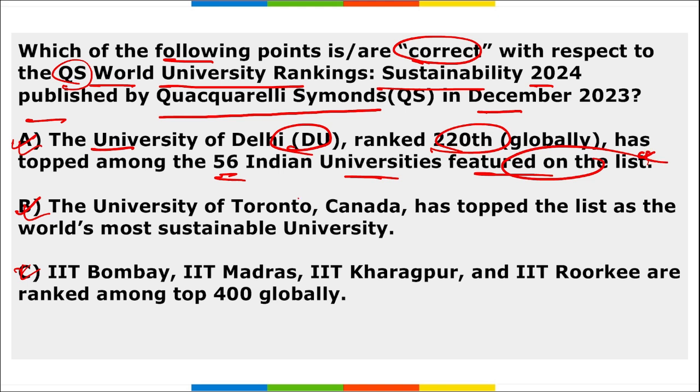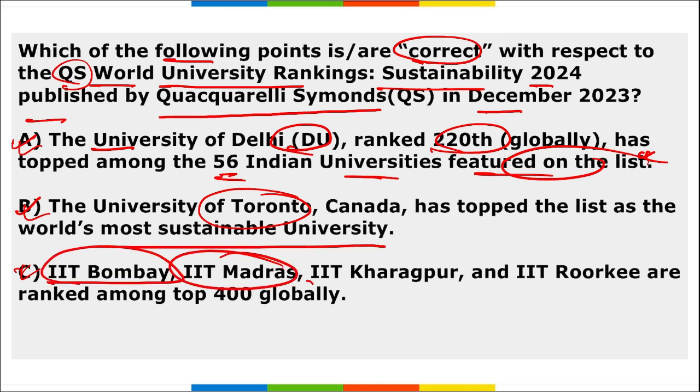Mark this. Then University of Toronto, in Canada, secured the top position, the world's most sustainable university. And IIT Bombay, IIT Madras, IIT Kharagpur and IIT Roorkee are among the top 400 globally. Correct. And DU is ranked 30th among Asian universities, and globally it is at 220th position.